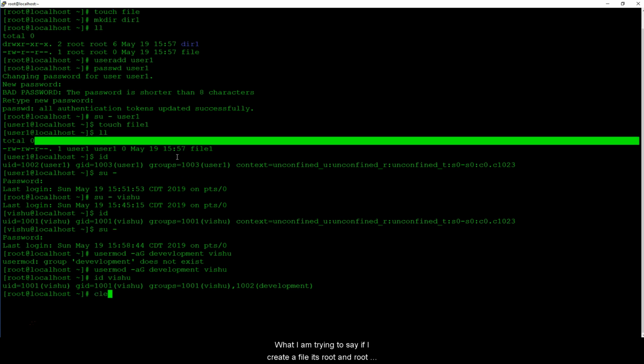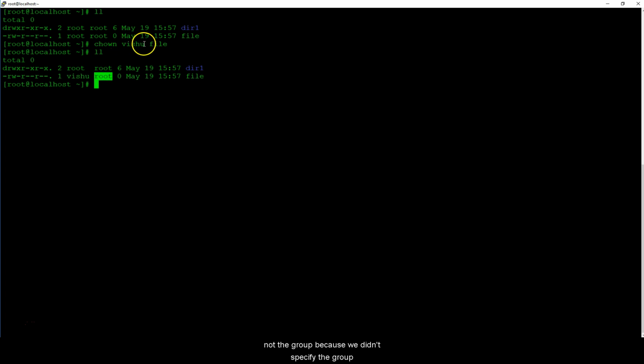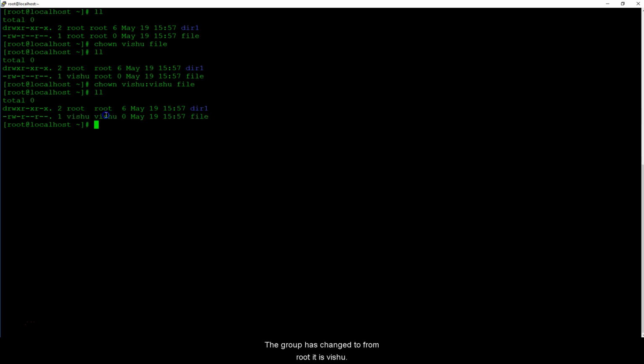So what I'm trying to say is, if I create a file, it's root and root, but what if I want this to be Vishu? I'll do chown Vishu file. Now we are just saying change ownership to Vishu of file. This will change the ownership but not the group, because we didn't specify the group. What if I want to specify the group? I will do chown Vishu:Vishu file, and now you will see the group has changed too. From root it is Vishu now.